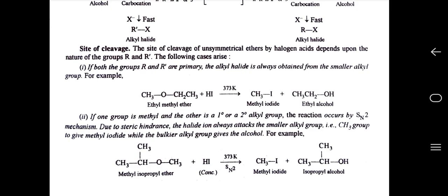Second, if one group is methyl and the other is a primary or a secondary alkyl group, the reaction occurs by an SN2 mechanism due to steric hindrance, and the halide ion always attacks the smaller alkyl group, the CH3 group, to give methyl iodide while the bulkier group gives the alcohol.